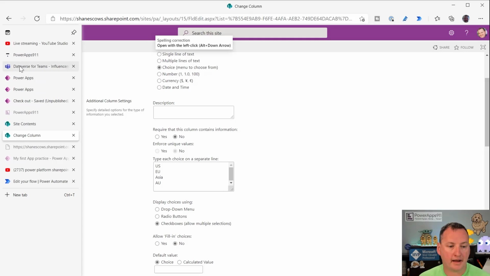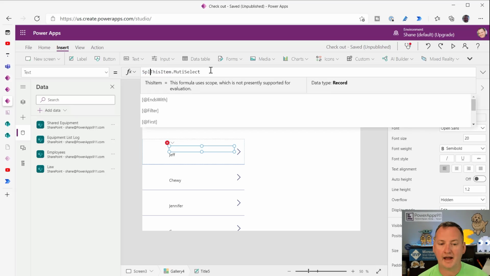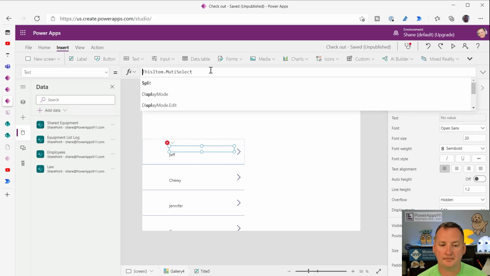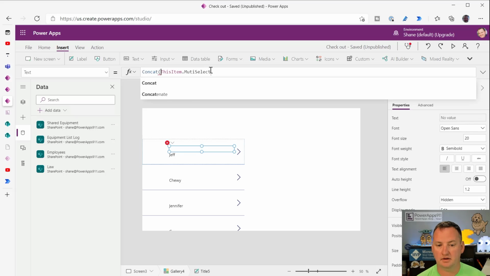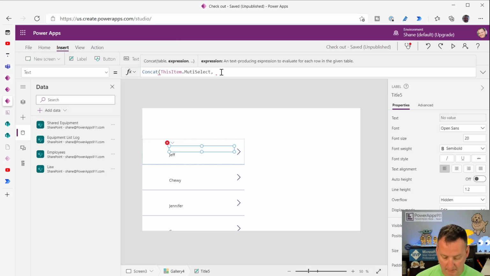And so if we look back now on our Power App, now that we've seen this, you can see it's like, hey, I'm a table. I can't show you that data because you can't show a table in a text field. But what you can do is use the Concat function. The Concat function will take a table and say, all right, I'm a table. What do you want me to do with you?